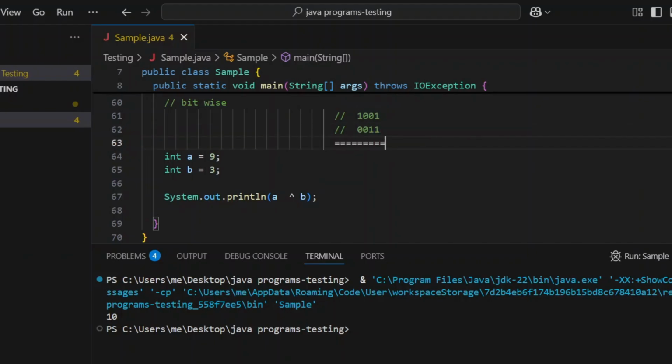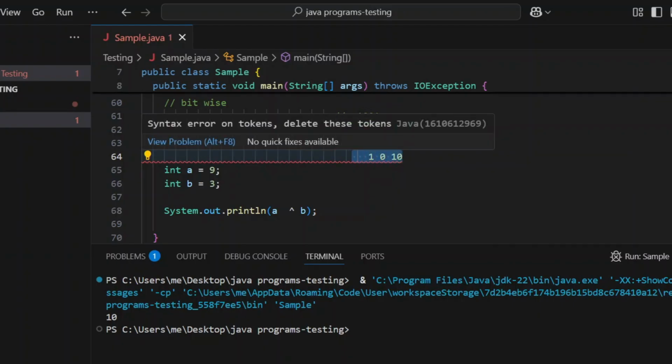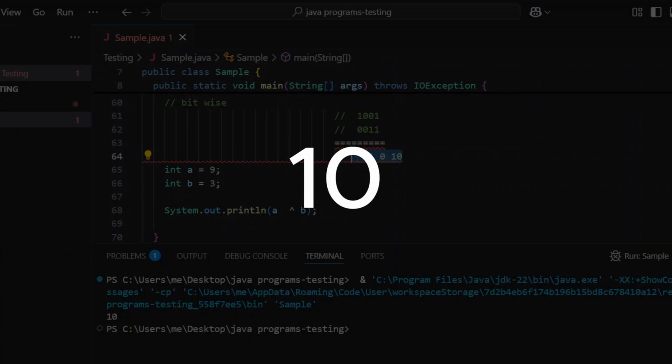Like first bit both are the same, so we return 0. And next here 0 and here 1, so return 1. And here 0 0, both bits are the same, so return 0. And next 1 and 0, so return 1. Now we got the binary bits 1010. We convert to numeric, the value is 10.